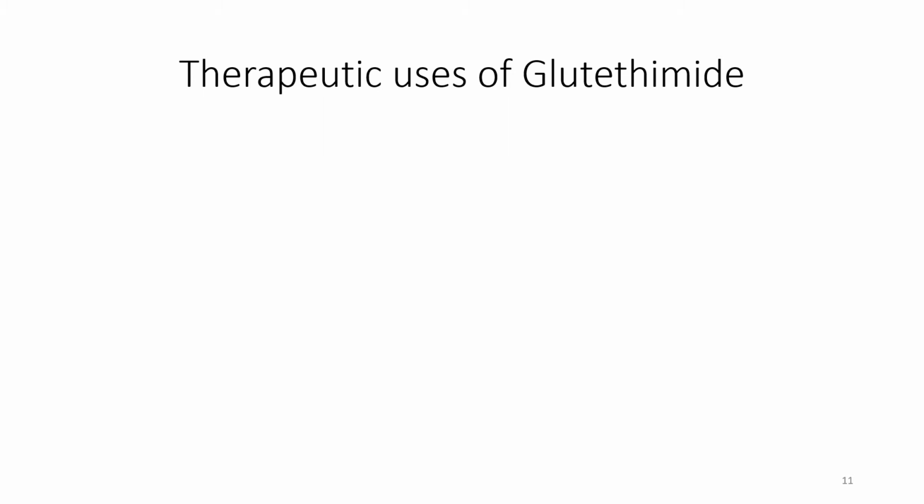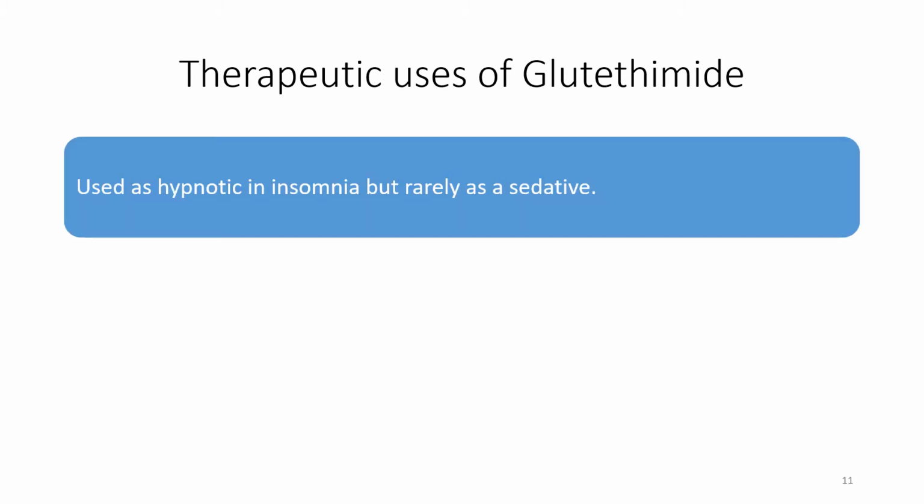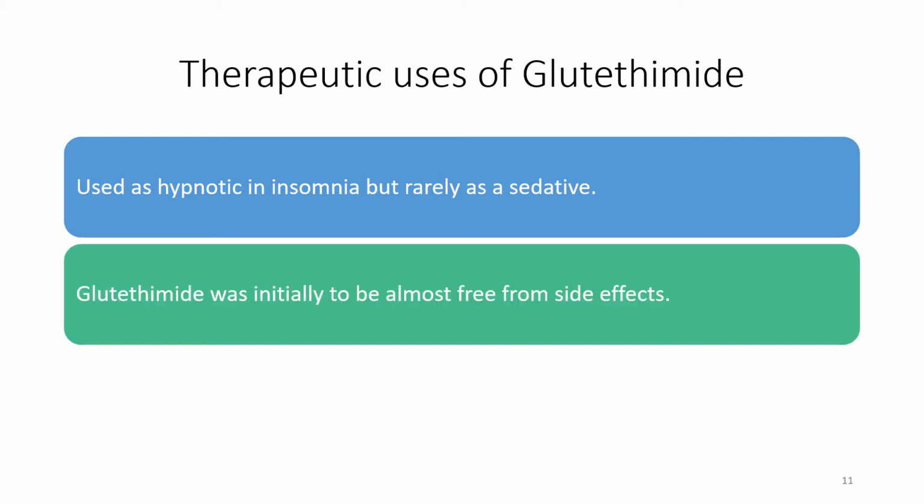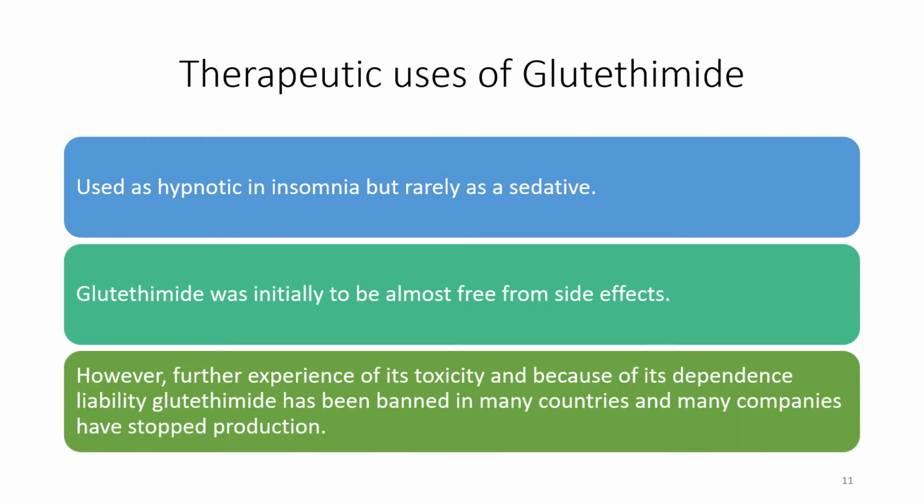The therapeutic use of glutethimide: it is used as a hypnotic in insomnia, but rarely used as a sedative. Glutethimide was initially thought to be almost free from side effects. Obviously, when it was discovered, it was thought that it did not have any side effects, but later when the studies continued, it was found that it has various side effects. However, given further experience of its toxicity and because of its dependence liability, glutethimide has been banned in many countries, and many countries have stopped its production.